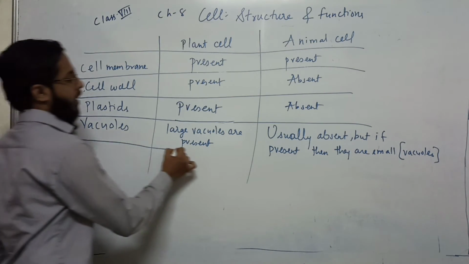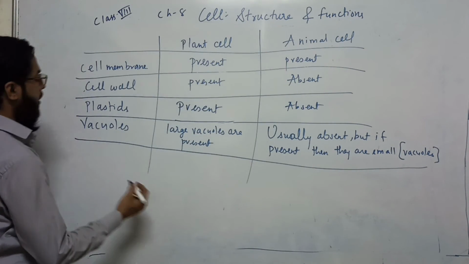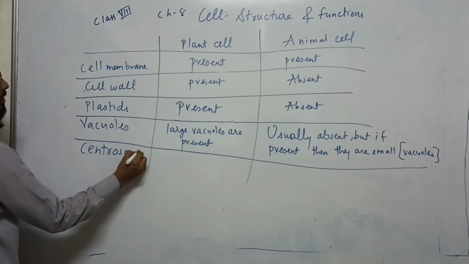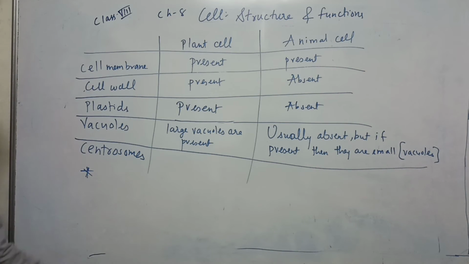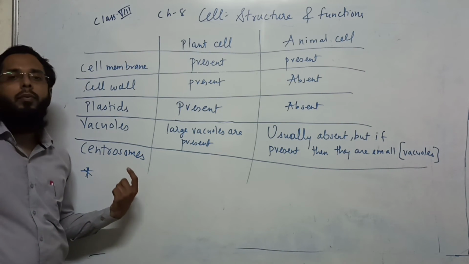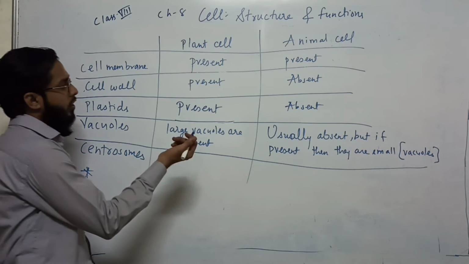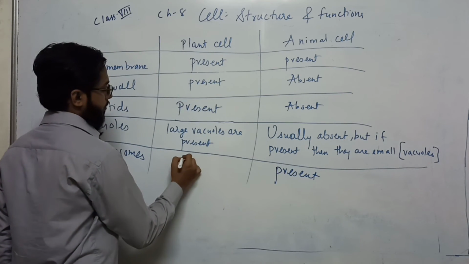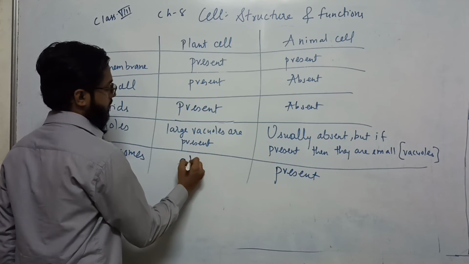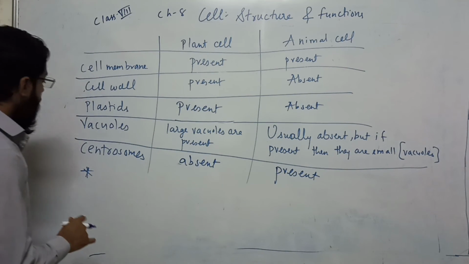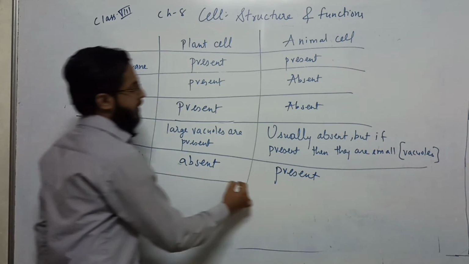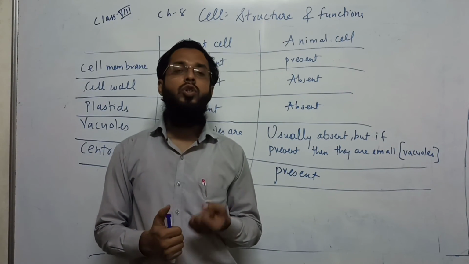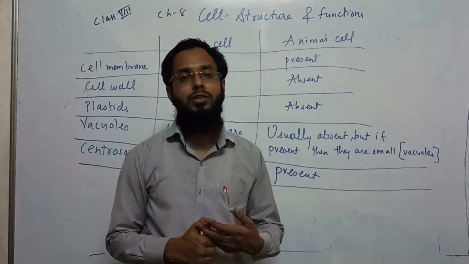Then we have, actually there is another organelle that we will learn in 9th standard, centrosomes. These are like a star shape, you can say. They have centrioles, present only in animal cell. We have not discussed this at present. It is near the nucleus. And here it is absent. Okay. So centrosome is an organelle that helps in cell division. Okay, you will learn in detail in 9th standard.